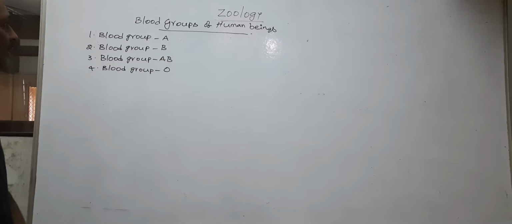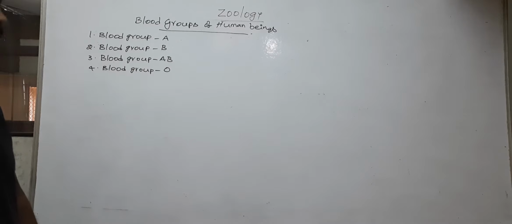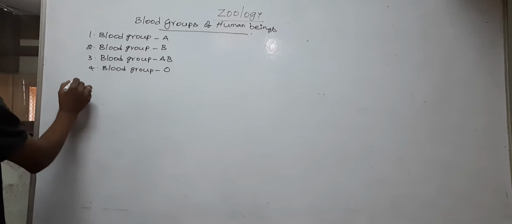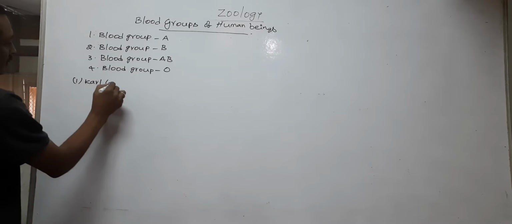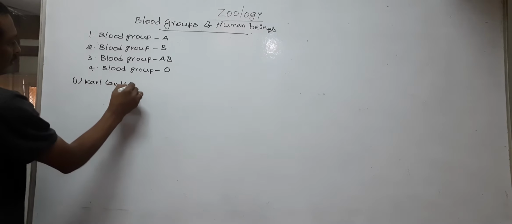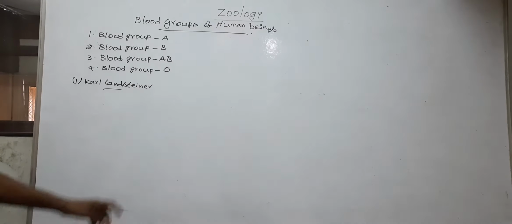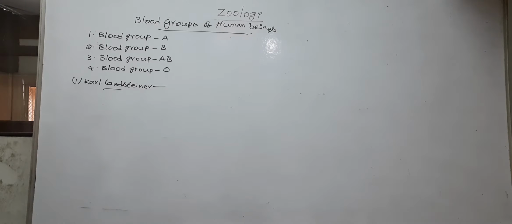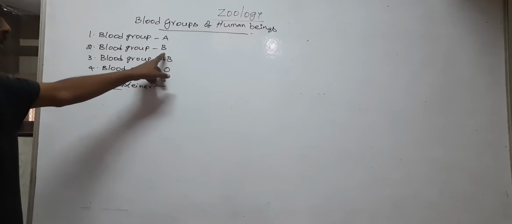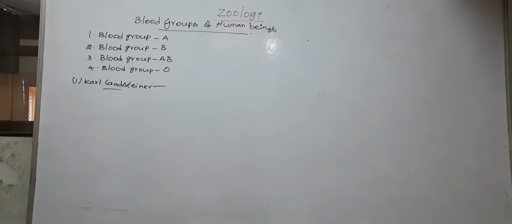How are the blood groups determined? First, Carl Landsteiner identified the A, B, AB and O blood groups in human beings.